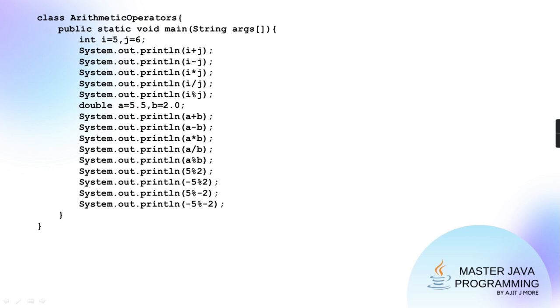So here what will be the remainder? 5 modulus 6, 5 only. Okay? Agreed, na guys?